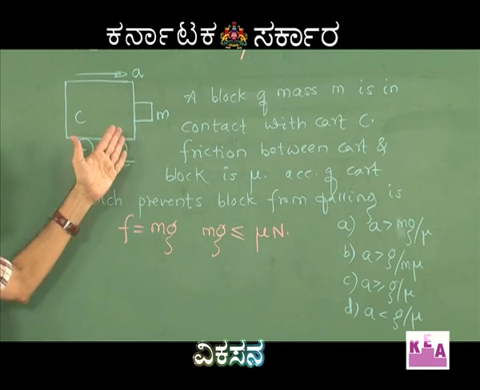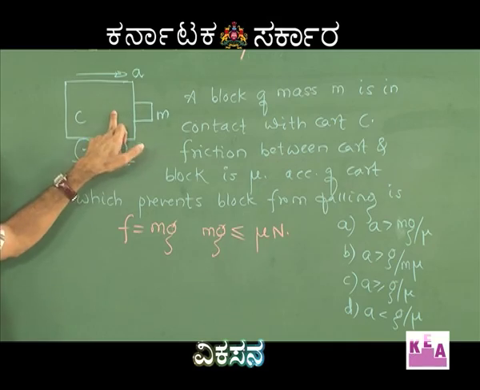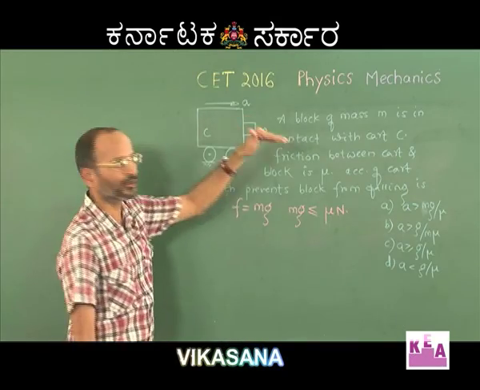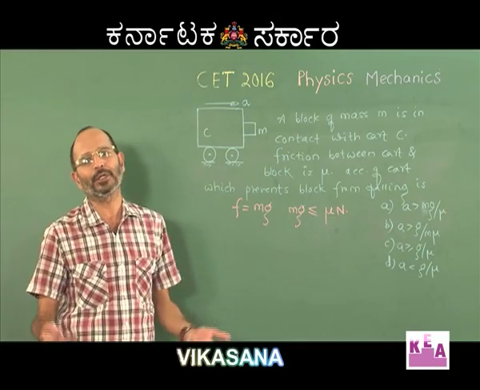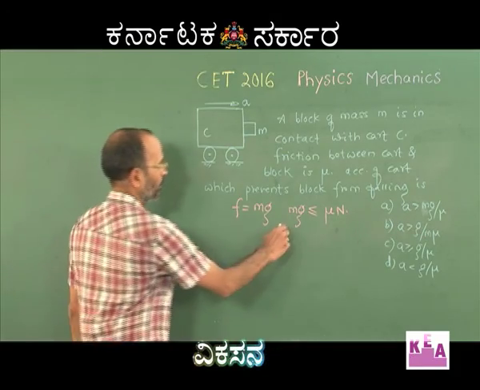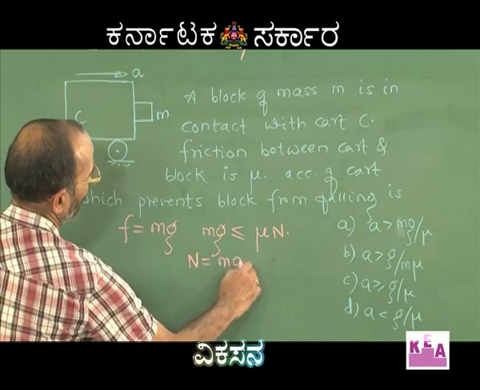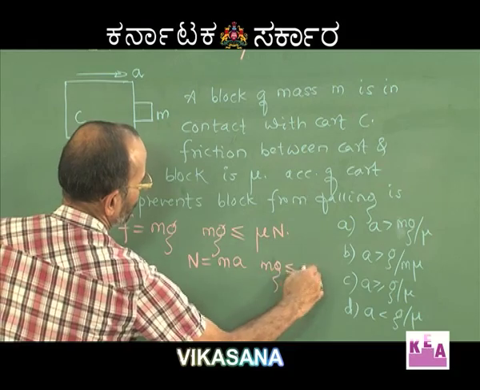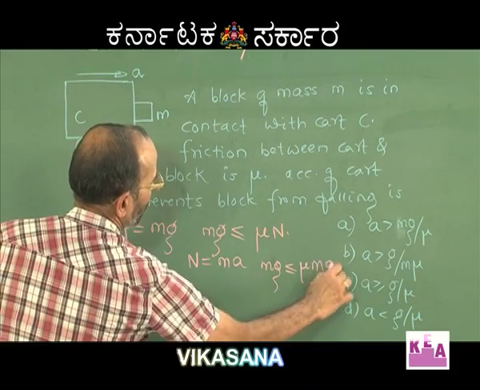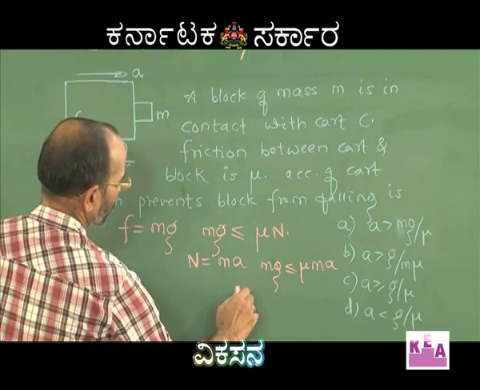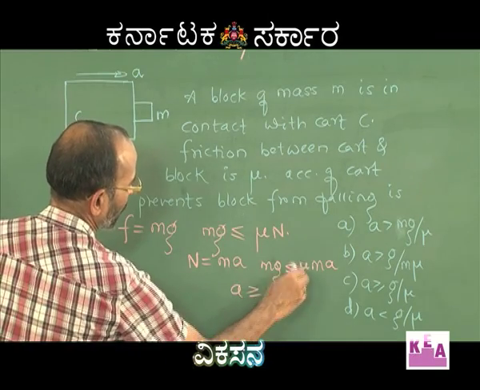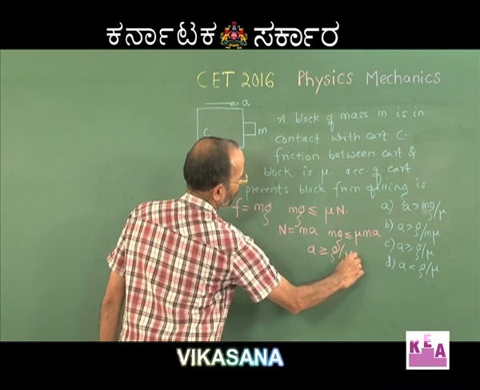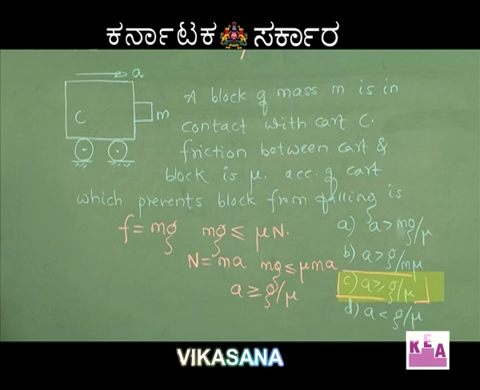That is not given, but I hope you agree with that, because if the block has to remain in contact with the cart, with whatever acceleration the cart is moving, the block should continue to move with the same acceleration. Therefore, if you write N equal to ma and substitute here, you get mg should be less than or equal to mu ma, and that makes a greater than or equal to g by mu, and our answer is the third one. a should be greater than or equal to g by mu, that is option C.